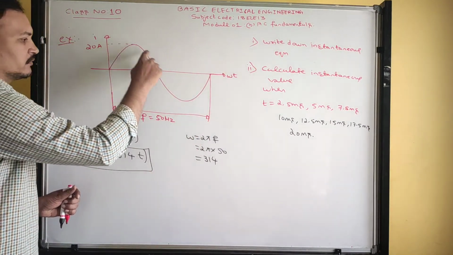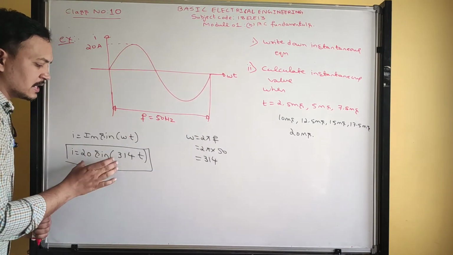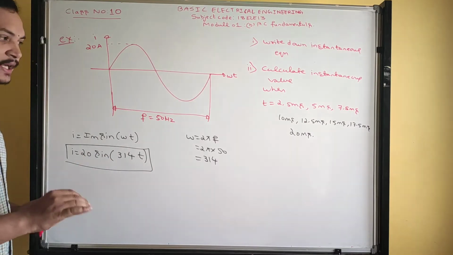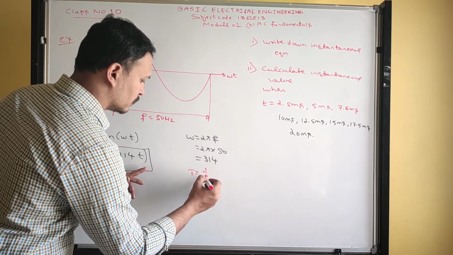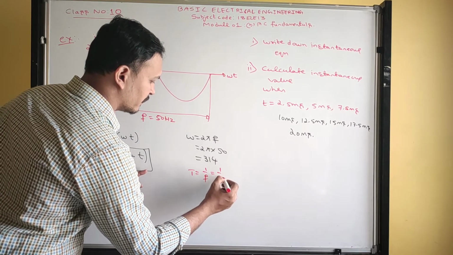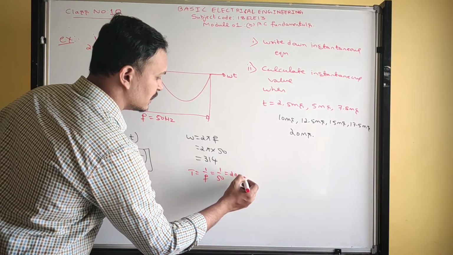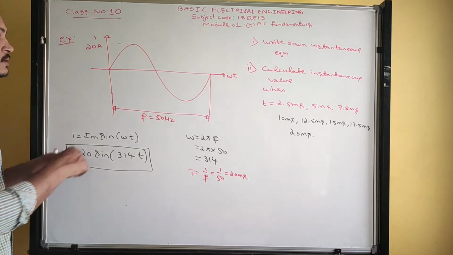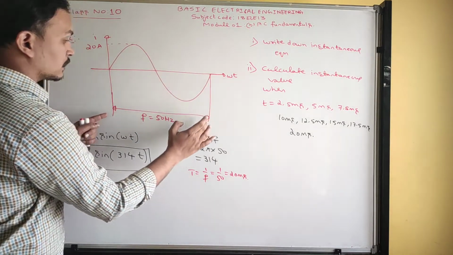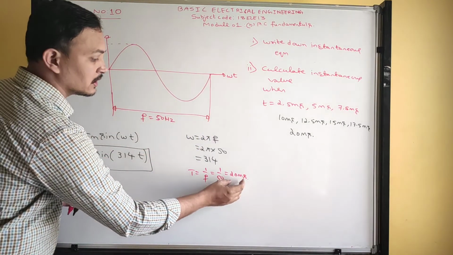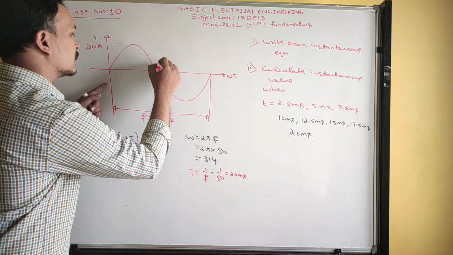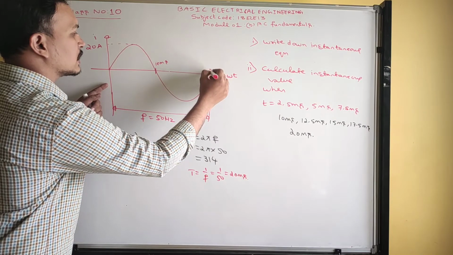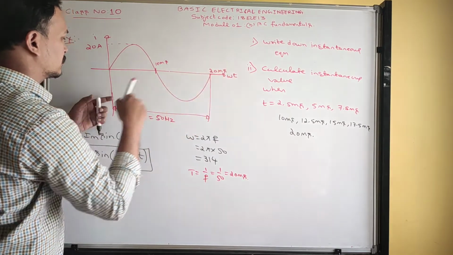So for the same waveform we wrote the instantaneous equation. Now they are asking, so first you calculate the time period. What is the time value? 1 by frequency. 1 by 50 is how much? 20 milliseconds. It means the time taken to complete this cycle is 20 milliseconds. For half cycle, how much? 10 milliseconds. For full cycle, 20 milliseconds.